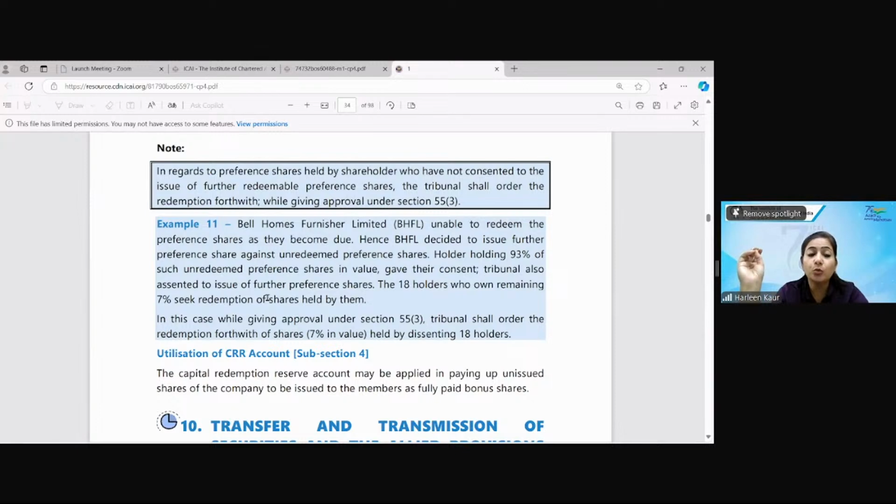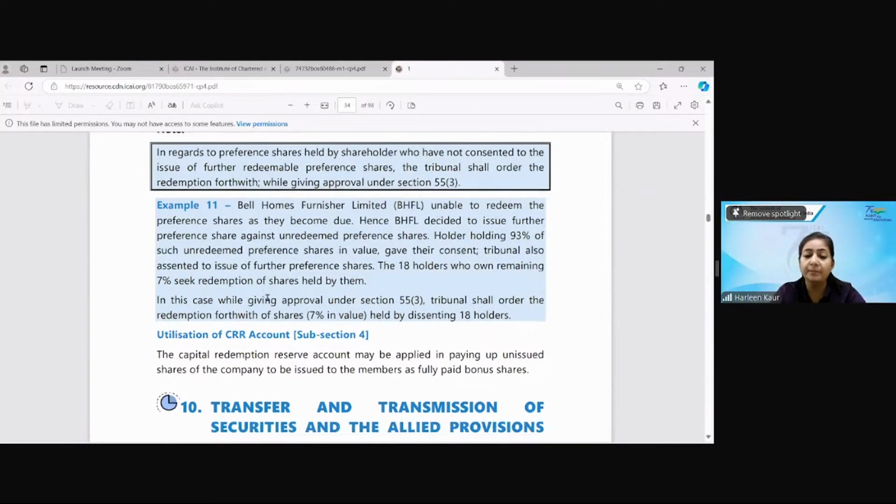18 holders who own 7% seek the redemption of the shares held by them. So here, on approval, the tribunal will order the redemption forthwith of the shares held by the dissenting shareholders. So the dissenting shareholders, 18 holders who want their redemption to happen immediately, the tribunal will order that redemption of these 7% of the value of shares shall happen immediately.